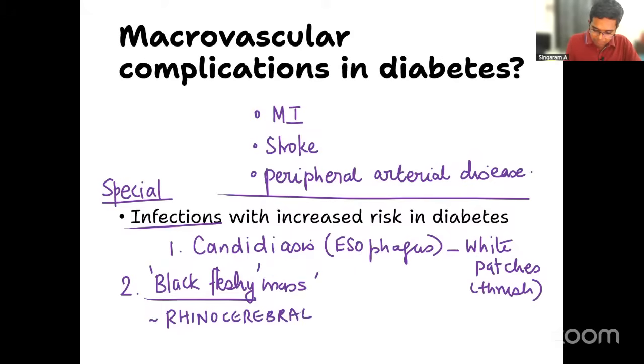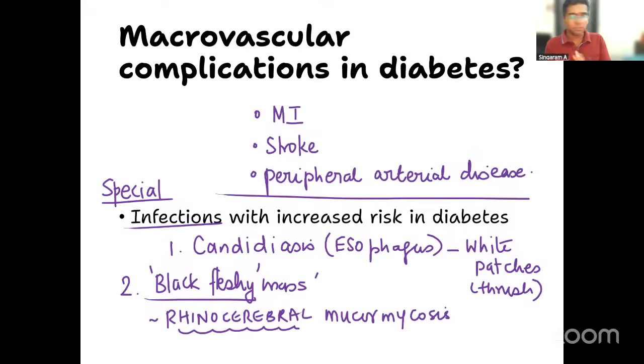Rhinocerebral mucormycosis was very commonly noted during the COVID times actually, but in general also it is very important in diabetic patients. It typically presents as a black fleshy mass. That should be kept in mind, right? I think most of you answered that correctly as well. Very good. So that is about this particular question.